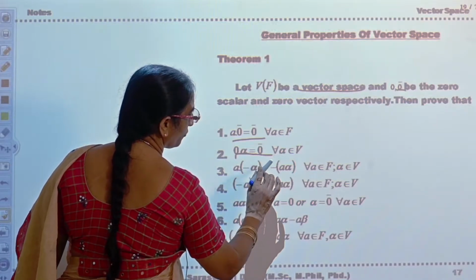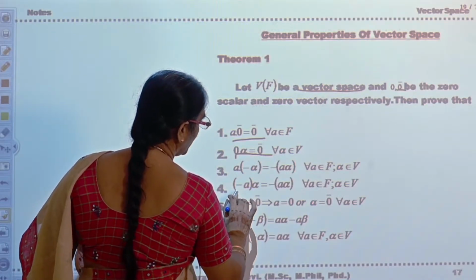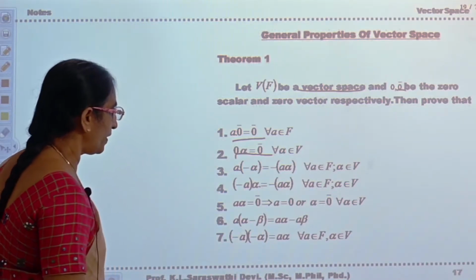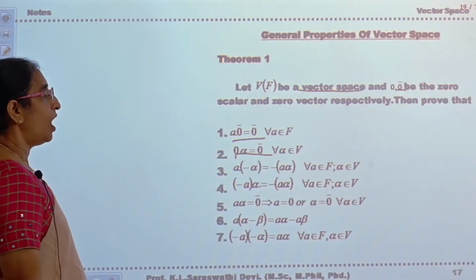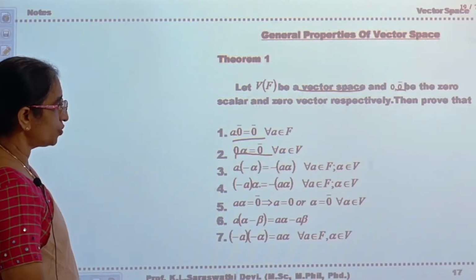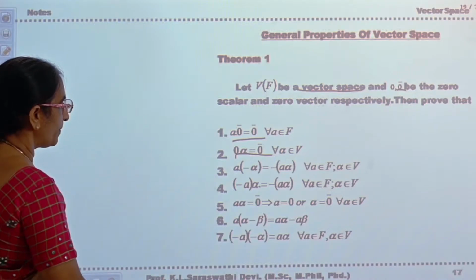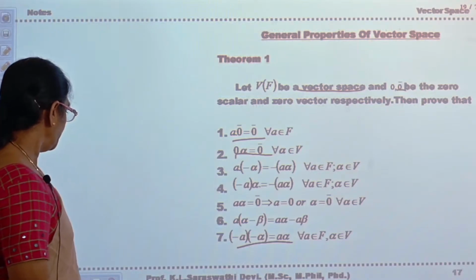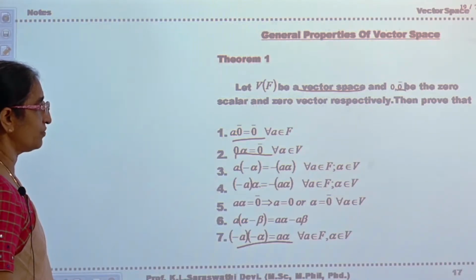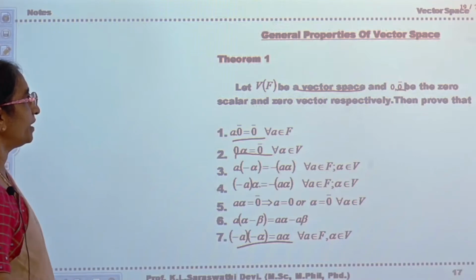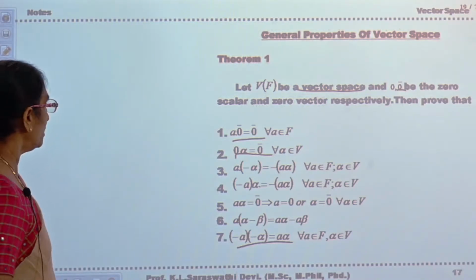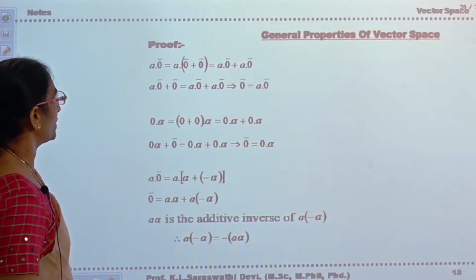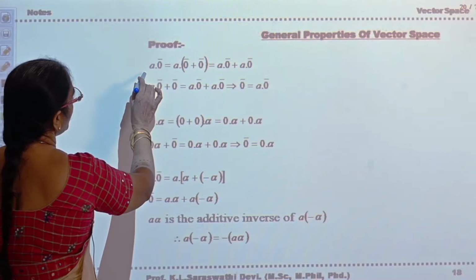a into minus alpha is equal to minus a alpha. Minus a into alpha is also minus a alpha. a alpha is equal to 0 bar implies either a is equal to 0 or alpha is equal to 0 bar. a into (alpha minus beta) is equal to a alpha minus a beta. Minus a into minus alpha is equal to a alpha. For every a belongs to F, alpha belongs to V. These are the identities we are going to prove, and these are the general properties of the elements of a vector space. First one, a into 0 bar.